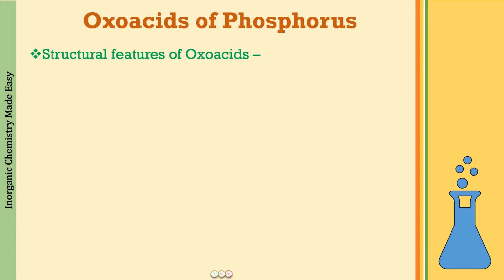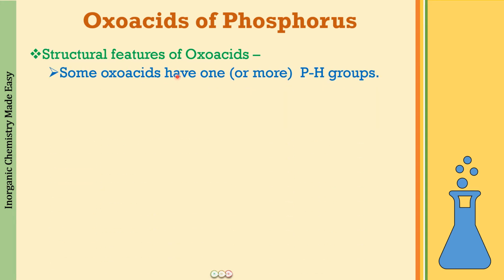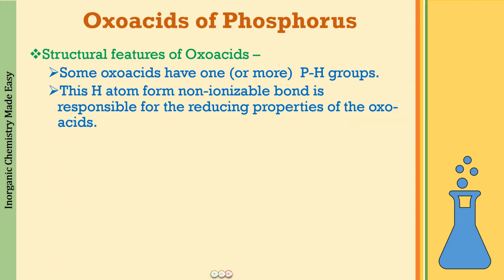So these were the features which will be present in all the oxo acids of phosphorus, but along with that, there are certain features which you will be able to see in a few of the oxo acids. So the first thing you will see in some oxo acids is that there are going to be 1 or more PH bonds. Now this PH bond is going to be very, very important, because this hydrogen which is directly attached to the phosphorus atom is not going to be ionizable. And it is going to be responsible for the reducing properties of the oxo acids.